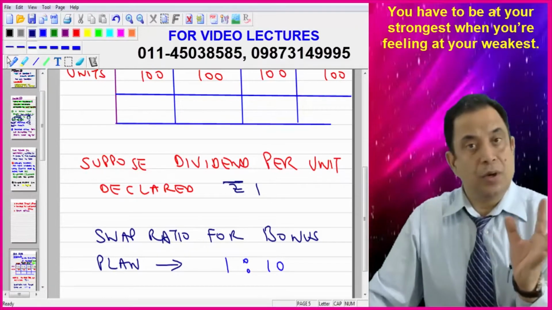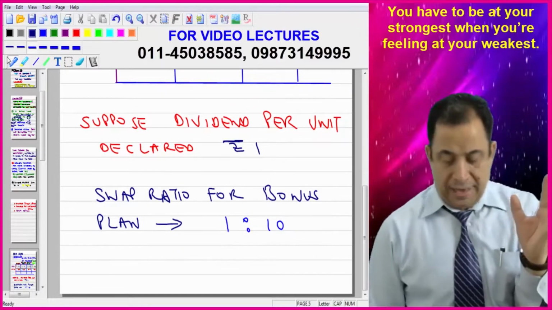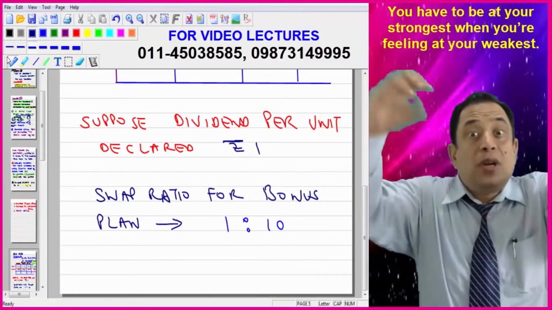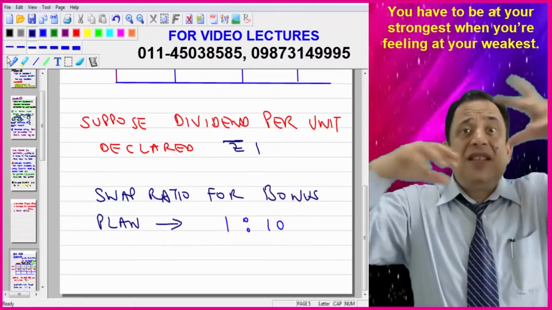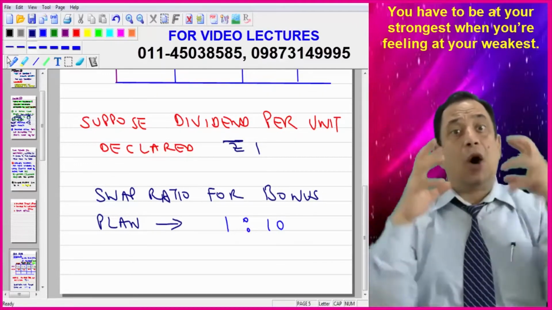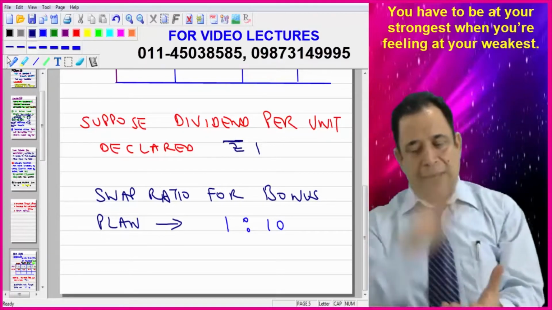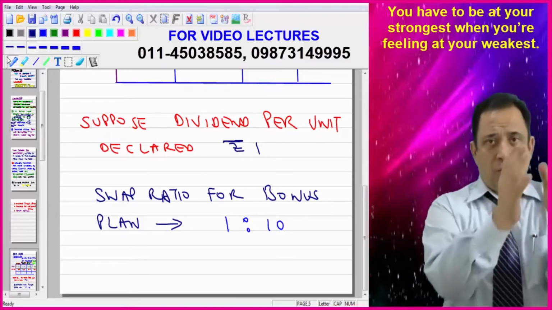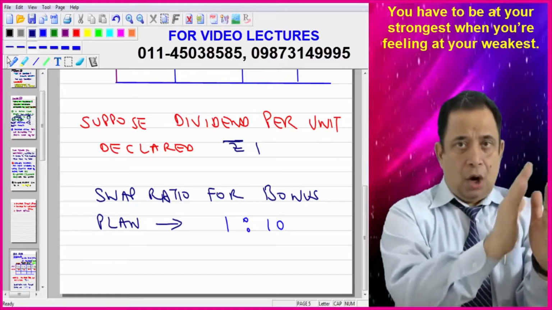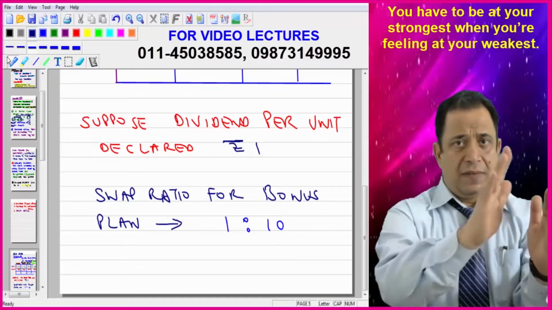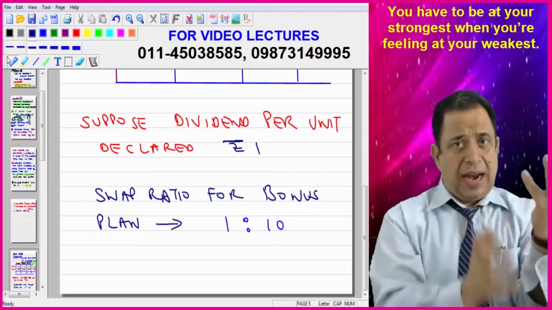Suppose dividend per unit declared is rupee 1, and let the swap ratio of the bonus plan be 1 is to 10. Now, in case of bonus plan, the difference is that the swap ratio tells how many units will be issued for how many, that is 1 is to 10. So, one is growth. When I say growth, all the amount is reinvested. We are neither giving dividend, nor reinvesting dividend, nor giving any bonus. So, that is growth.